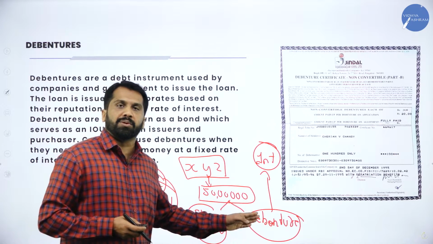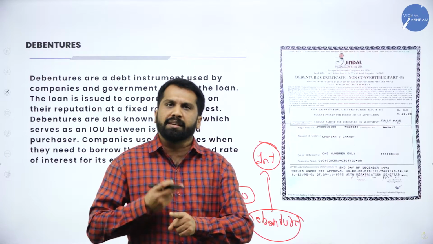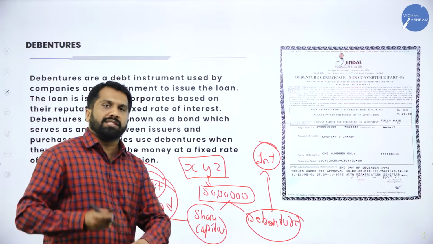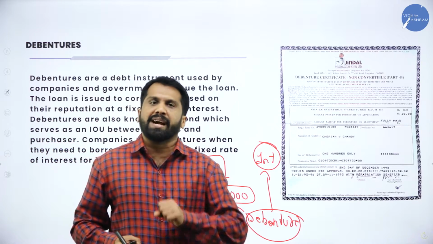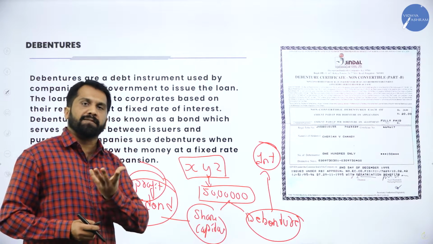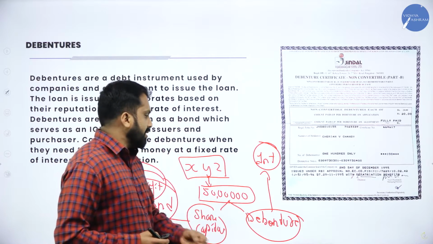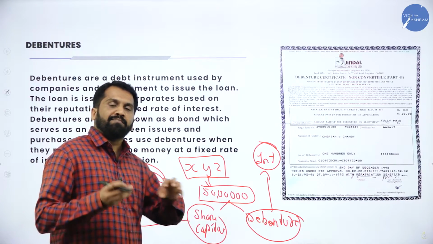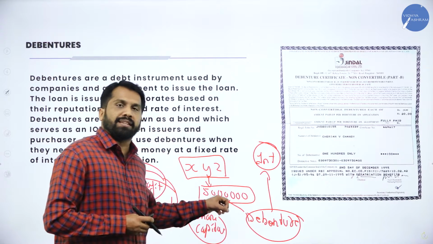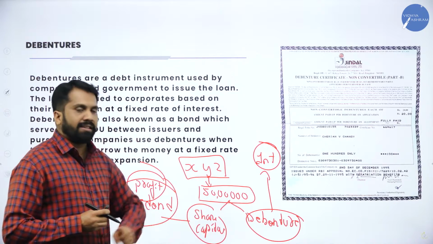Similarly, your bank loan. If you are taken 1 lakh loan from the bank, what you should do? Every month you should give interest to bank. Similarly, you have deposited 1 lakh into your bank. What bank will do? Yes, every month they will give you interest, maybe 6%, 5% or 7%. You will collect interest if you deposit in bank. Instead of depositing into bank, better give it to company. Company will give you more interest. Hope you understood what do you mean by debentures.